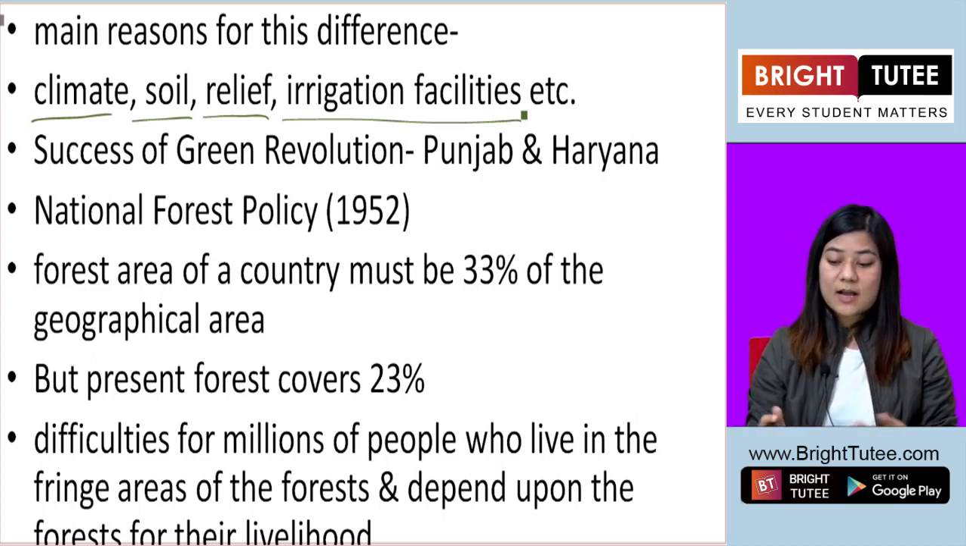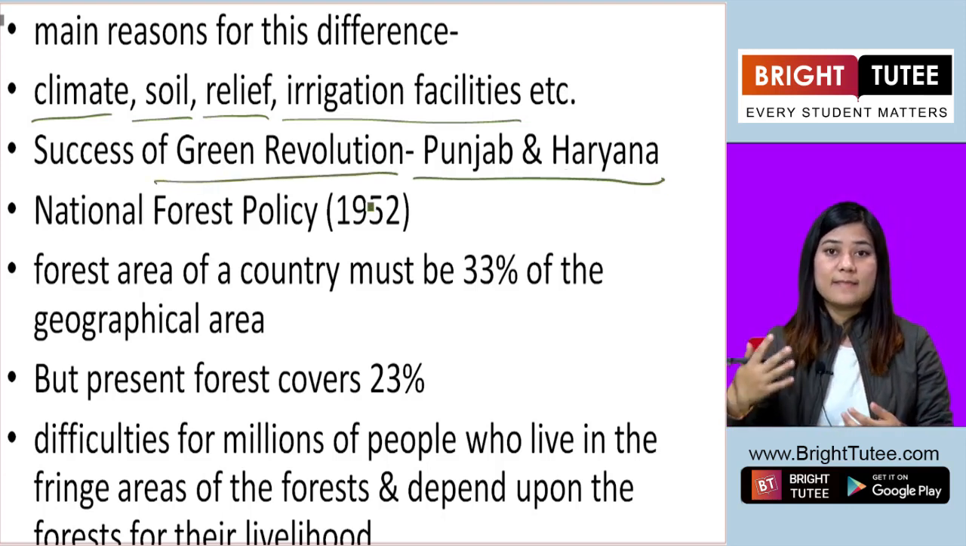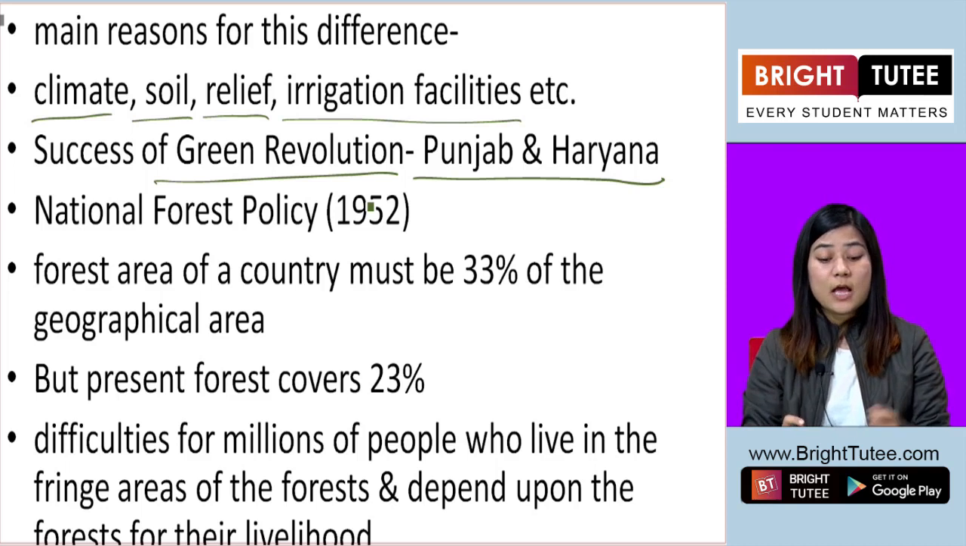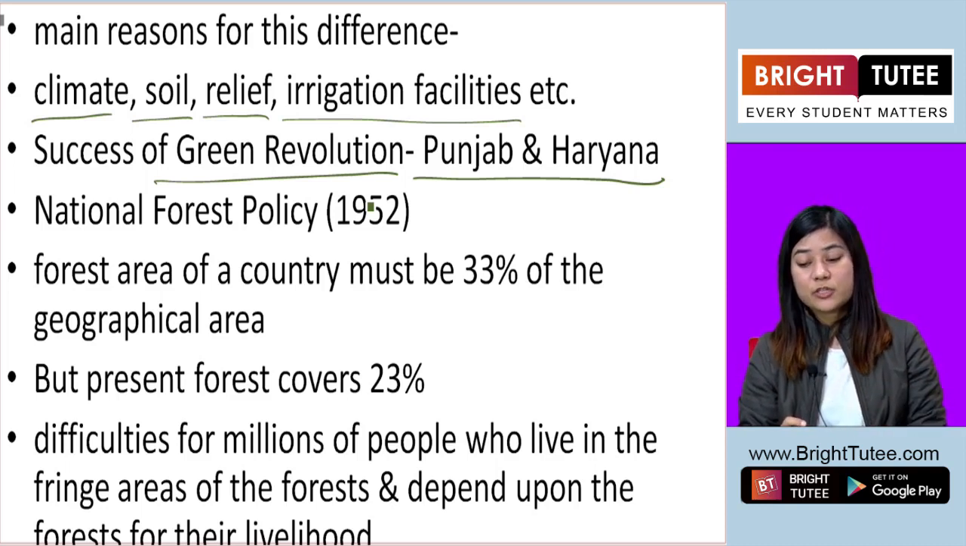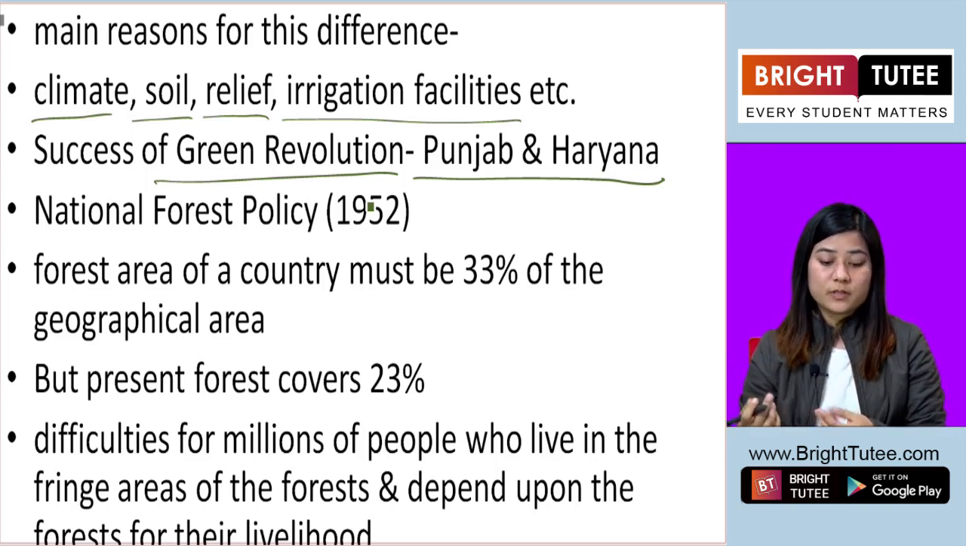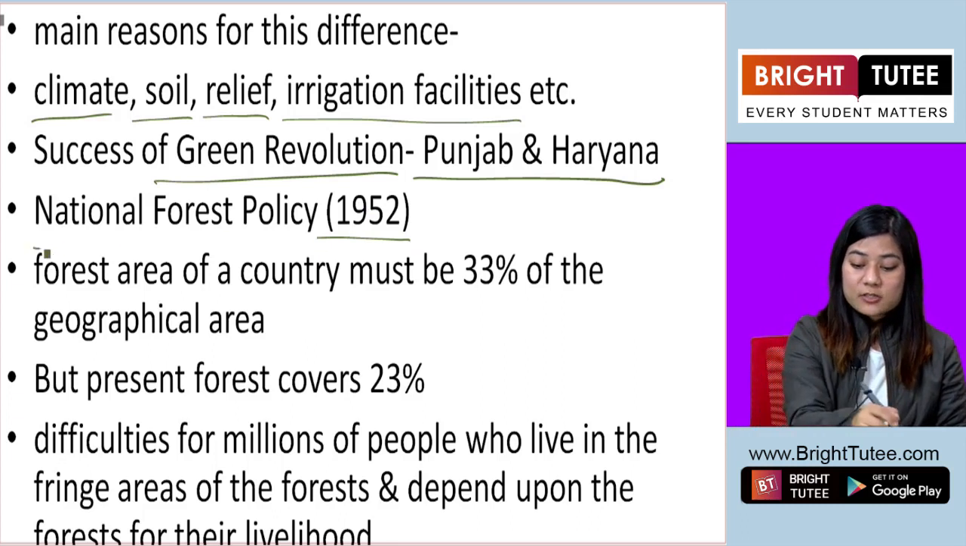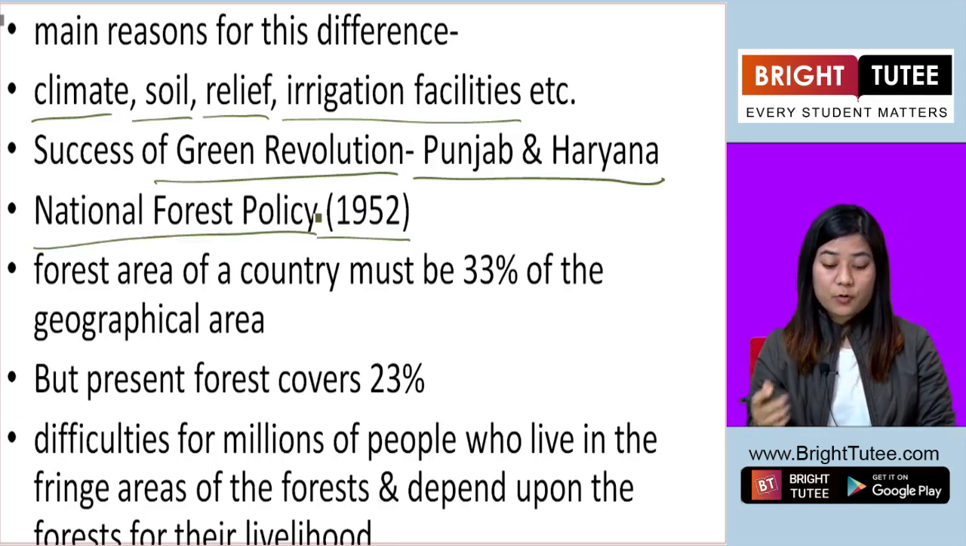Now, another reason is that in Punjab and Haryana, the Green Revolution took place. So with the success of the Green Revolution, they could cultivate more crops.